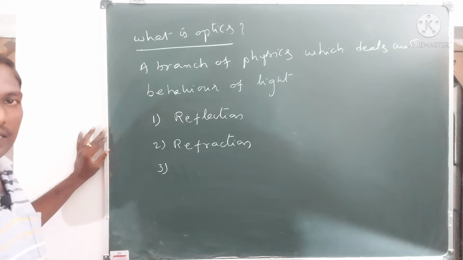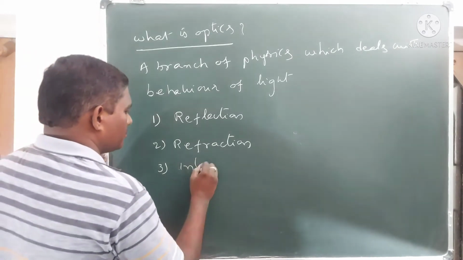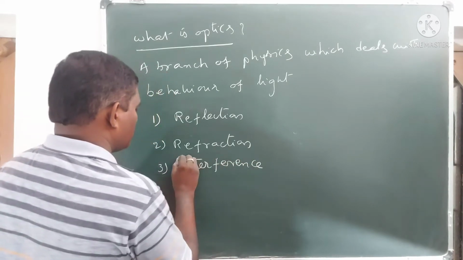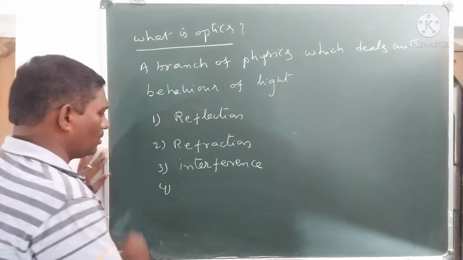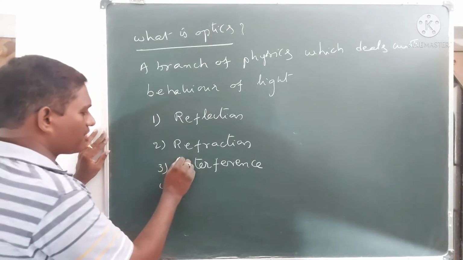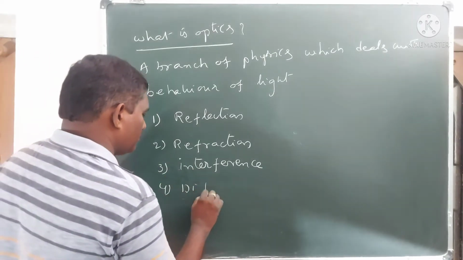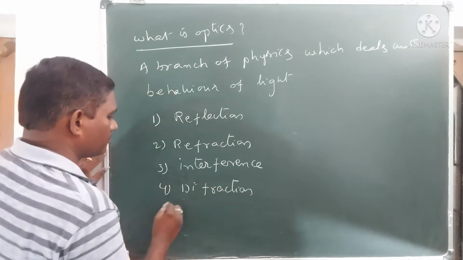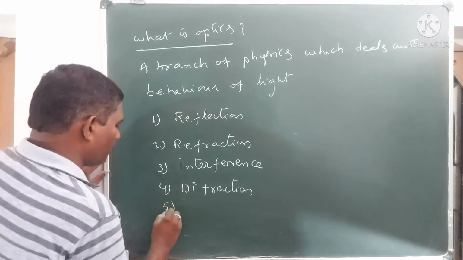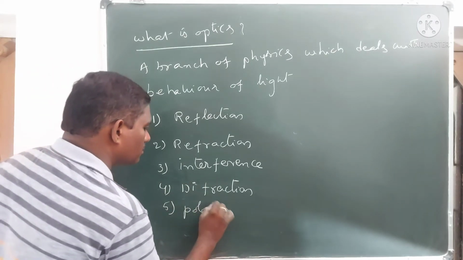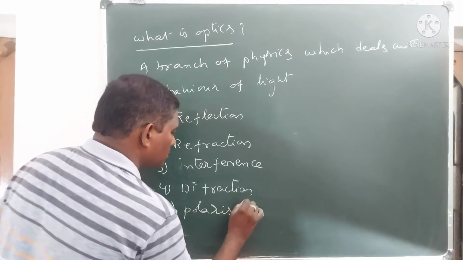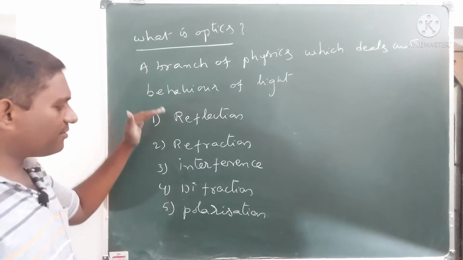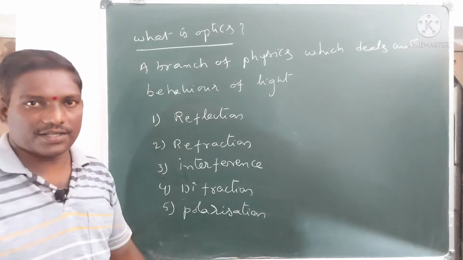Third one is interference. Fourth one is diffraction. Fifth one is polarization. These are the five properties of light.